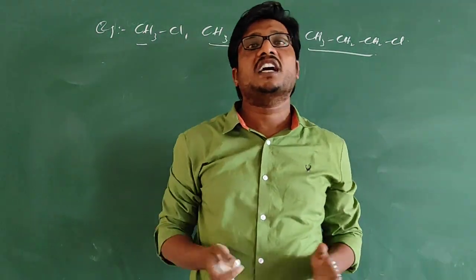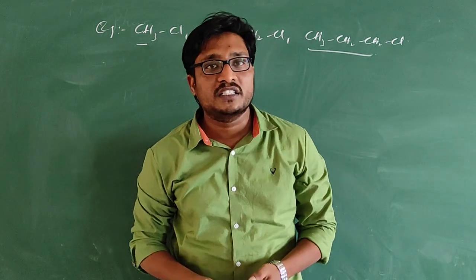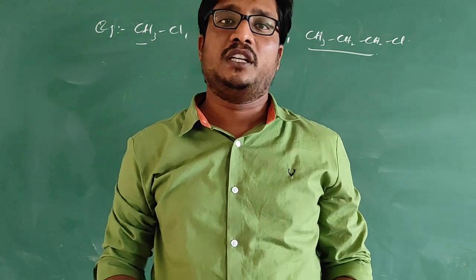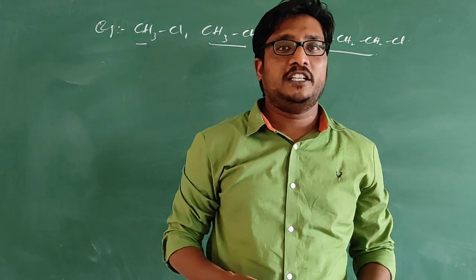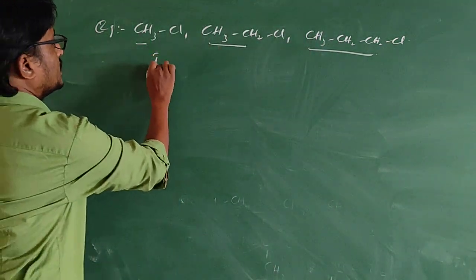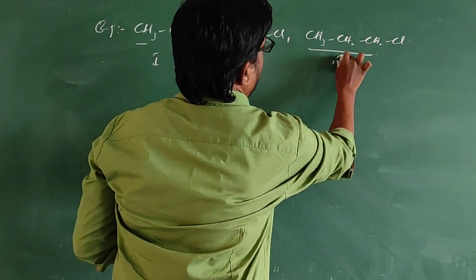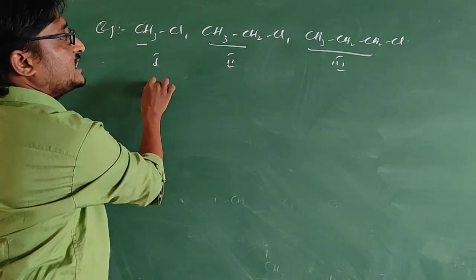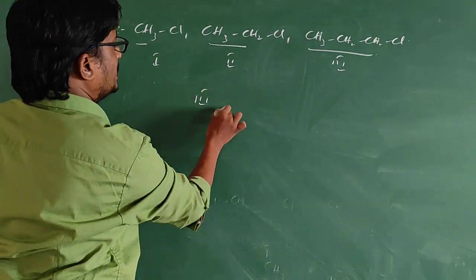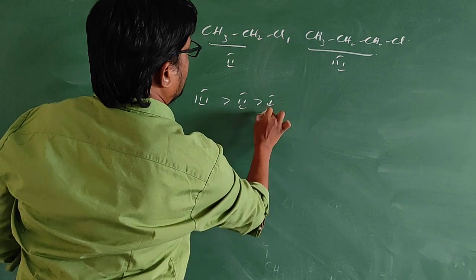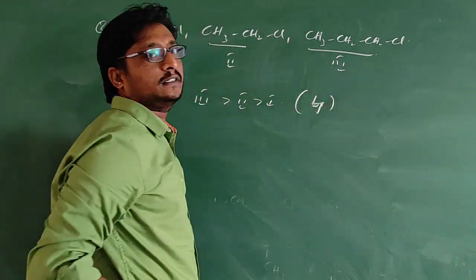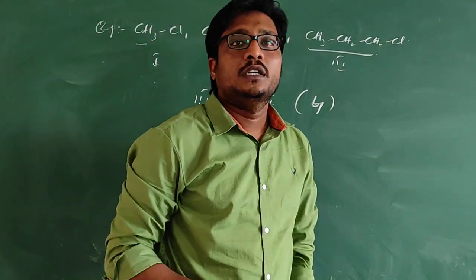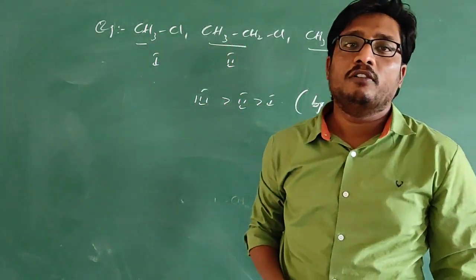If there is an increase in the alkyl chain, surface area will increase. If that increases, the force of attraction between the alkyl halides will increase, so the boiling point will increase. Among these three compounds, the third will have the highest boiling point, then the second, then the first. So the order is 3 is greater than 2, 2 is greater than 1. This is the boiling point order.